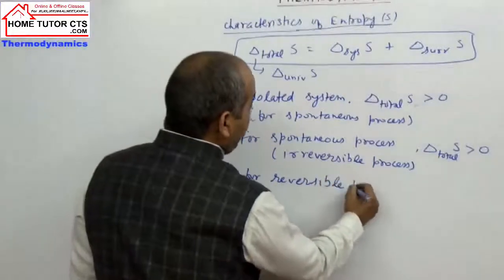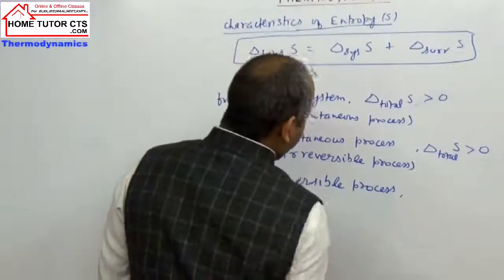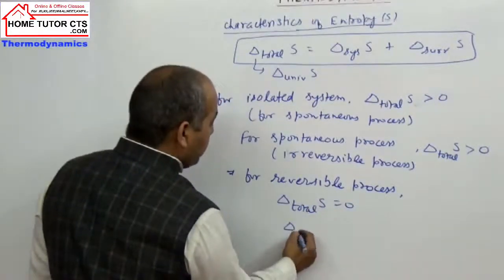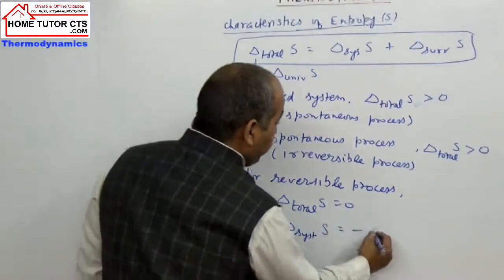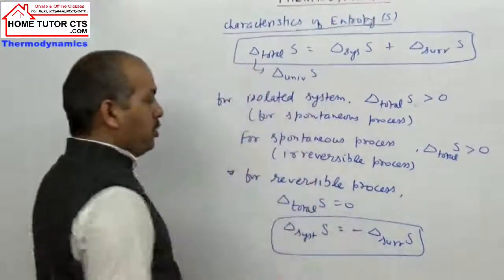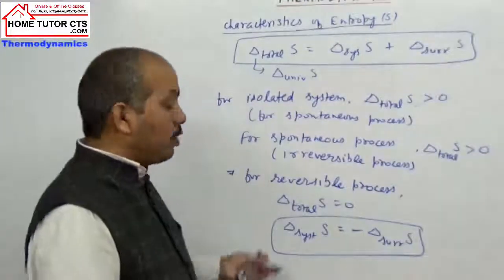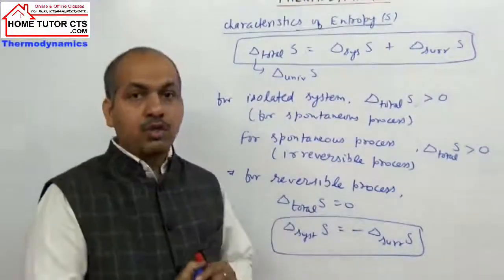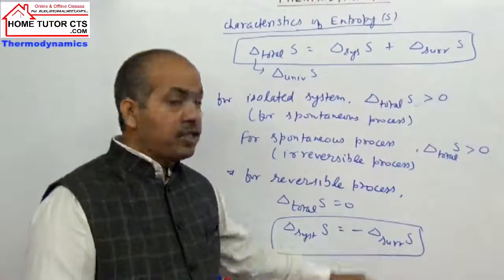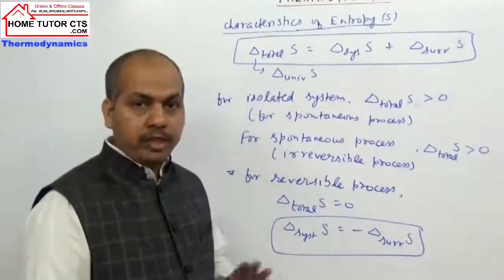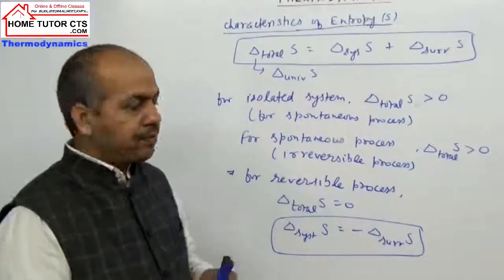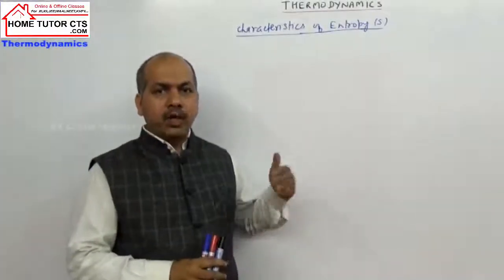And we can take for reversible process. For reversible process, what happens? Delta S total is equal to 0, or delta S system is equal to minus delta S surroundings. This point is very important for you. They ask question frequently. Calculation of delta S system, delta S surroundings. So when we have process reversible, we can take here delta S system or delta S surroundings are same in magnitude, sign become opposite, because for such a process delta S total will be how much? 0.